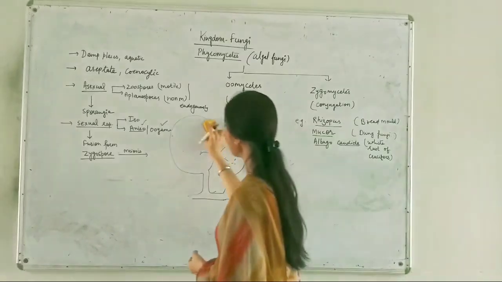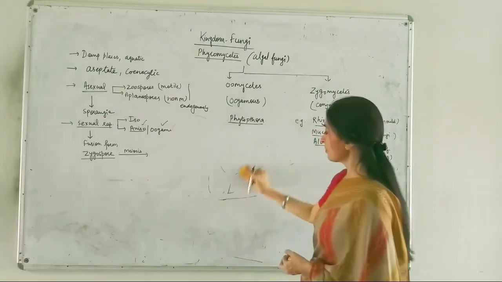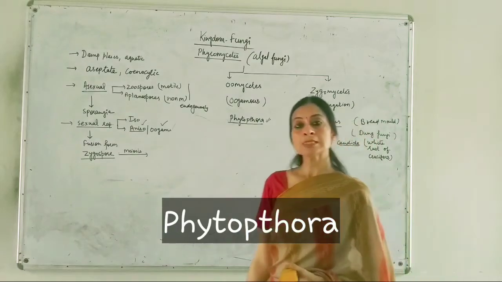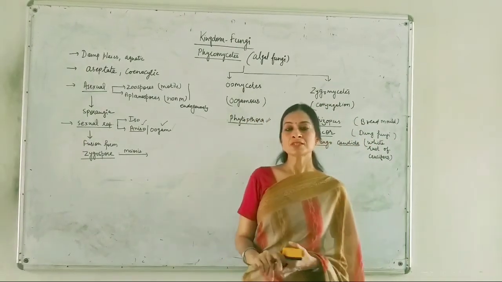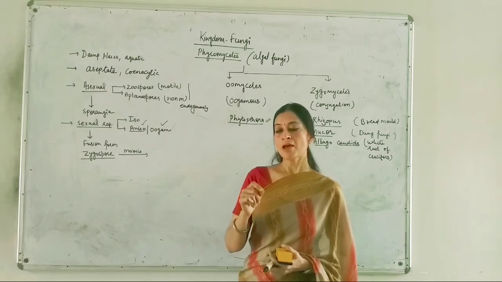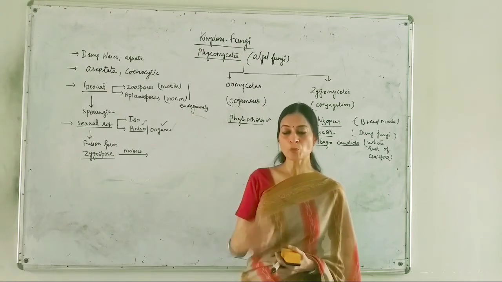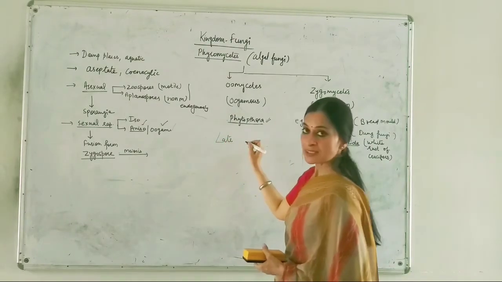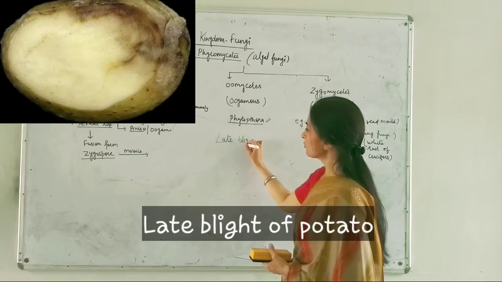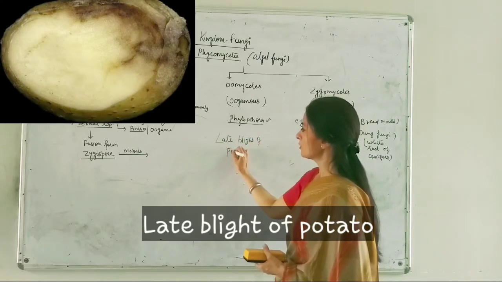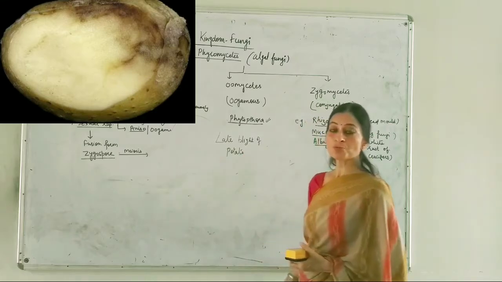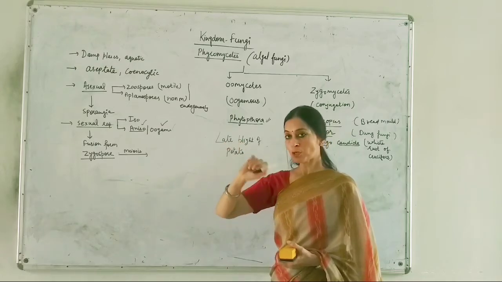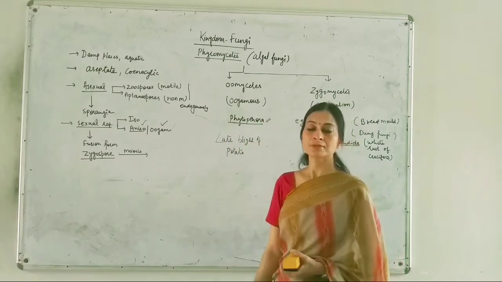One very important example that I can quote here of these members is Phytophthora. Phytophthora is actually a parasitic fungus which has a host plant, that is the potato plant. It is responsible for a disease, late blight of potato. This disease is caused by growth of this fungus Phytophthora on the potato plant.